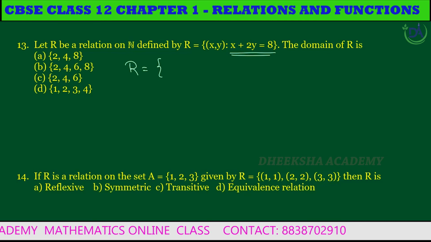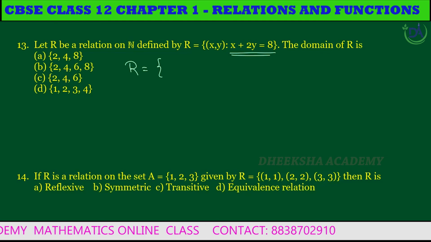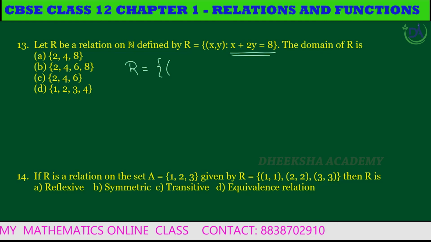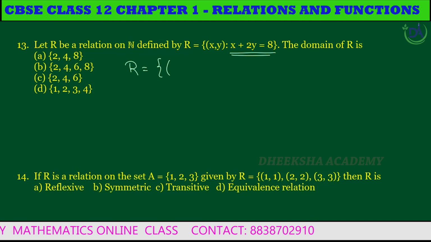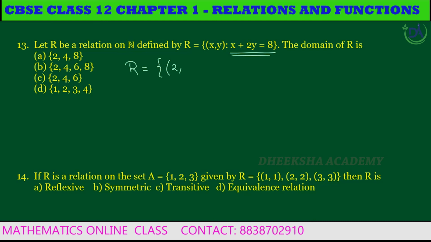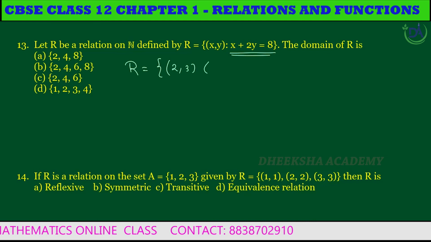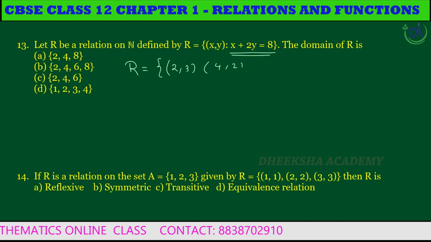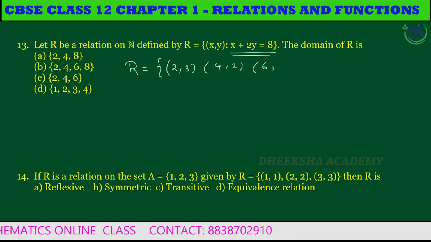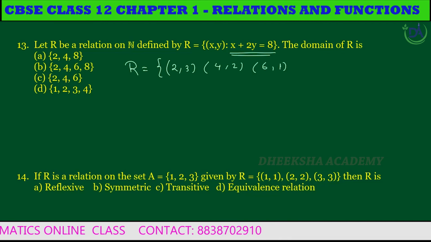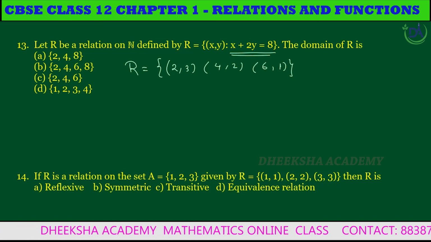So R contains (2, 3), (4, 2), (6, 1). They satisfy the equation x plus 2y equal to 8.